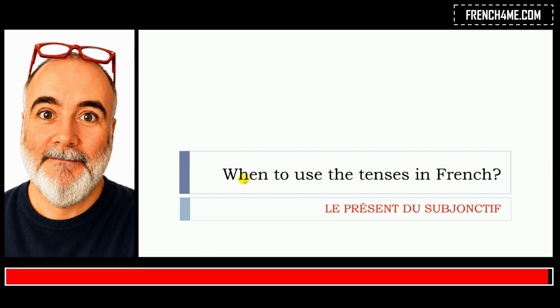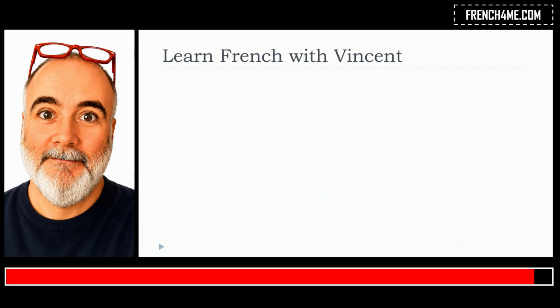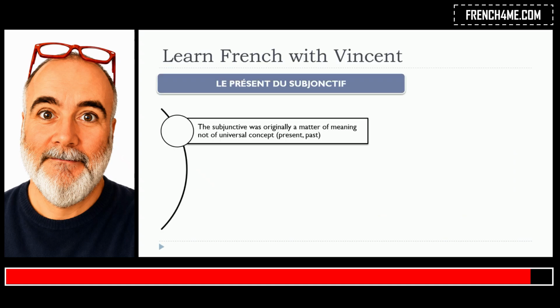In this video, we'll see together when to use the tenses in French and more precisely le présent du subjonctif. And so le présent du subjonctif, the main point that we need to make clear is that the subjunctive was originally a matter of meaning and not a universal concept. So it's not like the present, the past, or the future, because this is the key point, and that's the reason why it is quite tricky to learn, because in some cases people don't have this